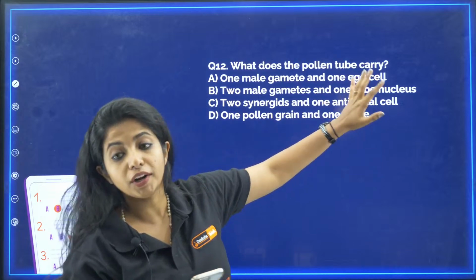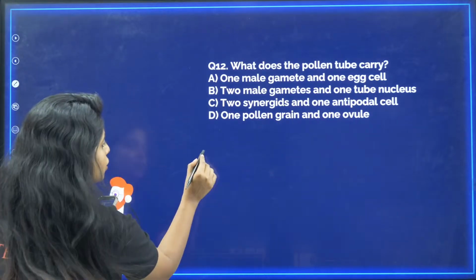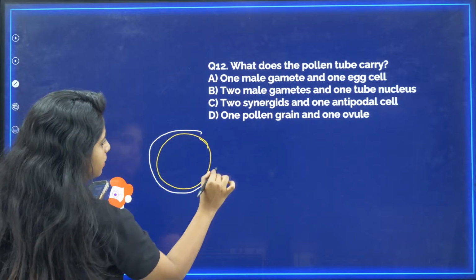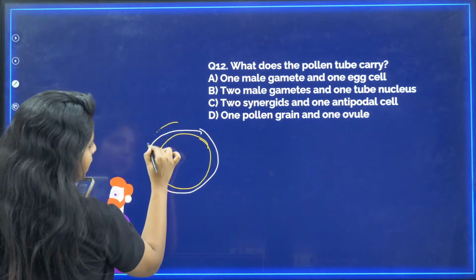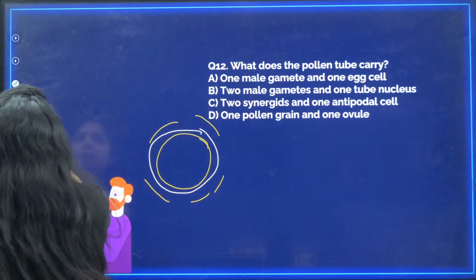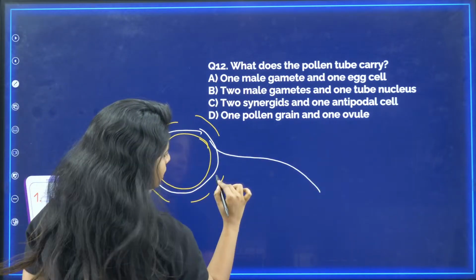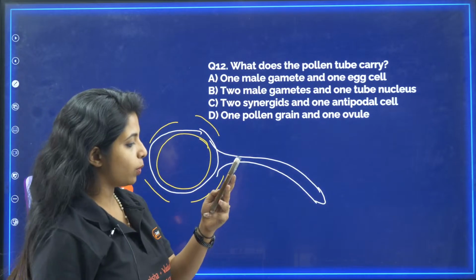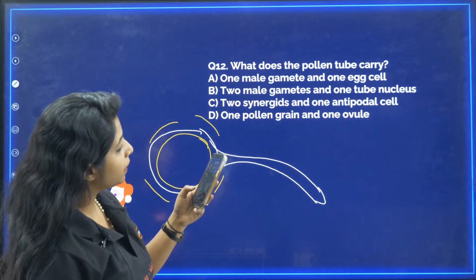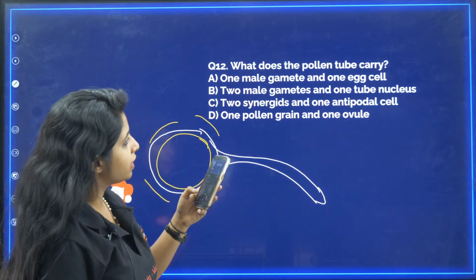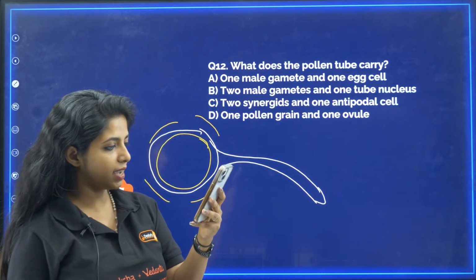Now, what does the pollen tube carry? If I say that this is pollen, and basically it has intine and it has the exine. When it lands on the stigma, what happens? There is a tube being formed like this. What does this tube carry? That is the question. One male gamete; one egg cell; two male gametes and one tube nucleus; two synergids and one antipodal cell. What is the answer for this?